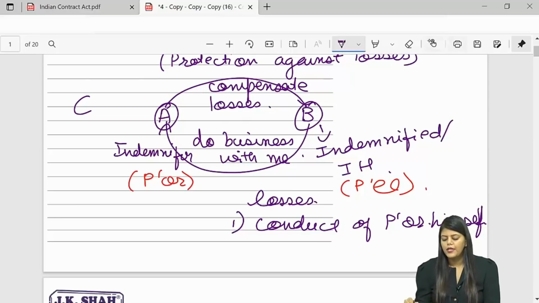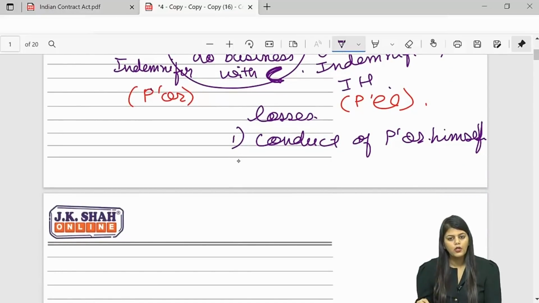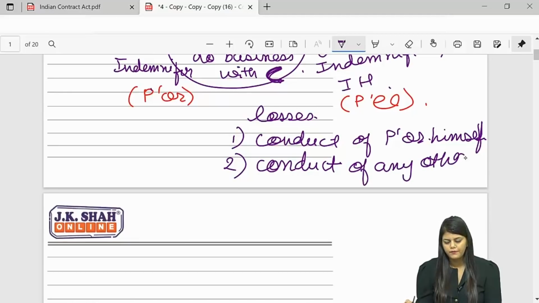So A tells B, sir, if you do business with C and incur any losses, I will compensate you. Again, A is protecting B. A is the indemnifier and B is the indemnified or indemnity holder. But previously, A was protecting B for losses incurred due to the conduct of his own self. Now he is protecting B for losses incurred due to the conduct of any other person.